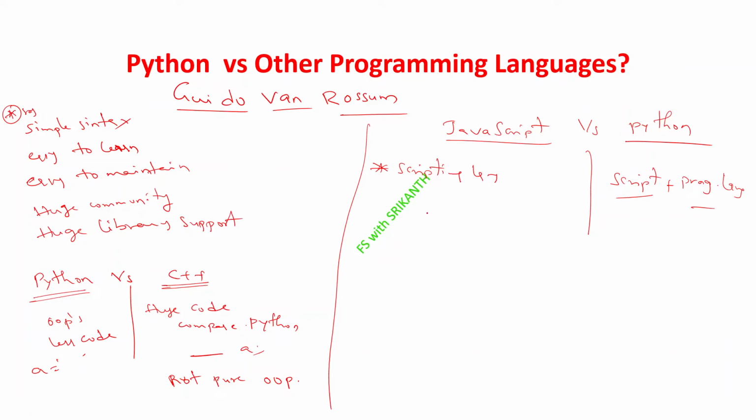It is also an object oriented programming language, and it is also interpreted, with just-in-time compilation, and we will discuss JavaScript in other classes. Right now we focus on only these two things. JavaScript is a scripting language and object oriented programming language, but Python is not only for scripting, it is also a programming language. That is another benefit.